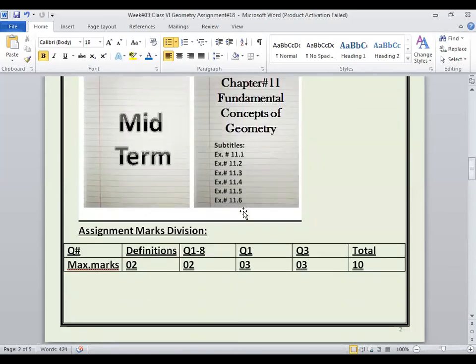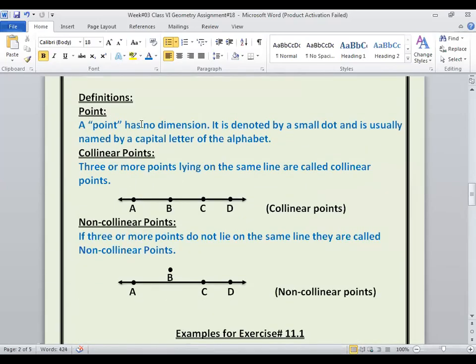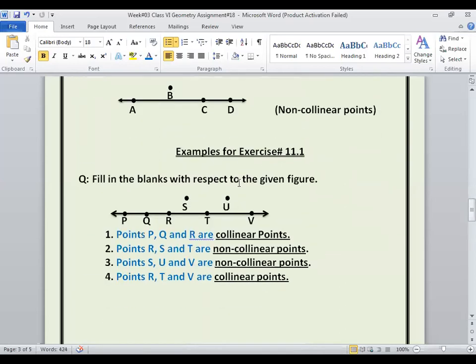Now what you have to do, you will copy down all this definition of point, collinear points and non-collinear points in your copy, but you will draw this figure on the interleaf page. Draw this figure on the interleaf page with the help of pencil, and kindly do not forget to write down the heading. This collinear points you will write down below the figure, with pencil. Now these are the examples for exercise number 11.1.